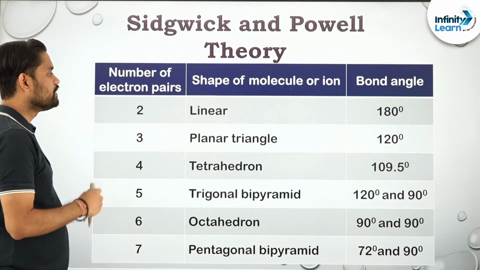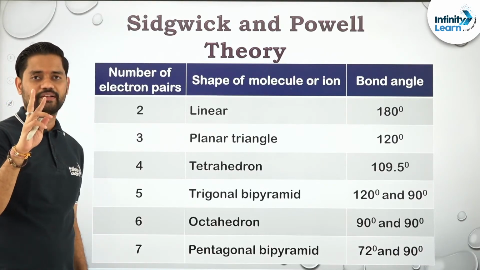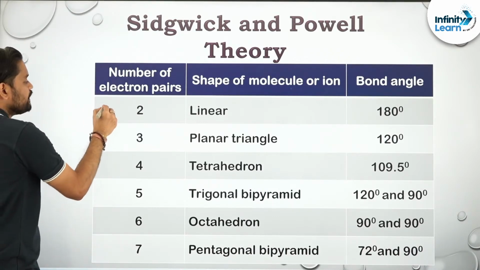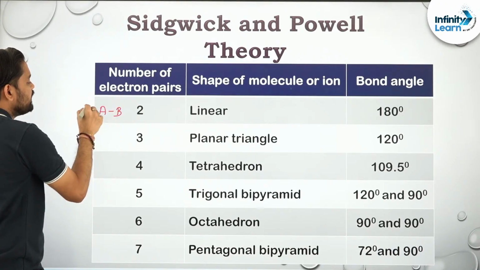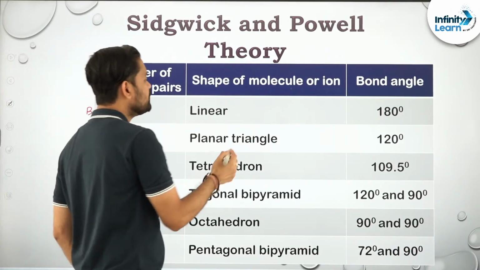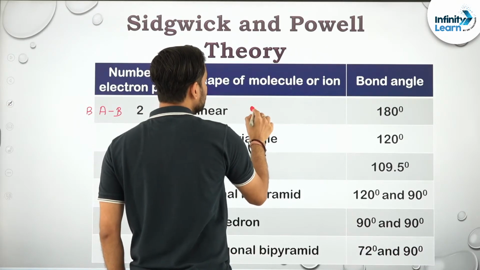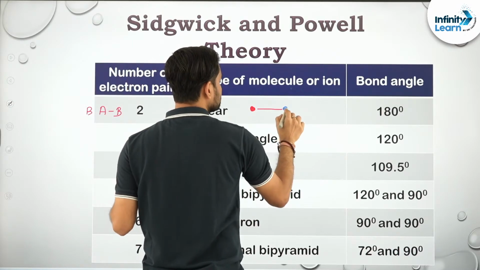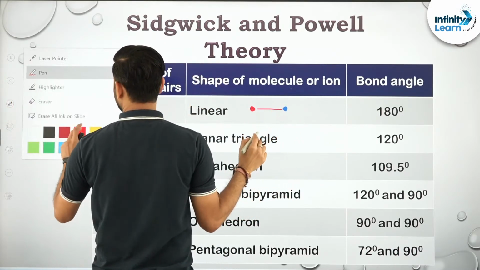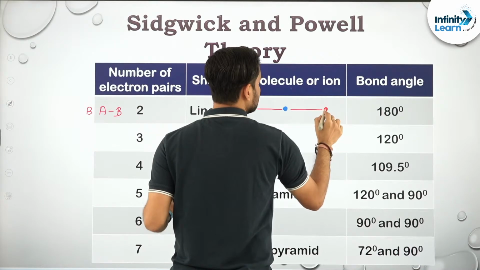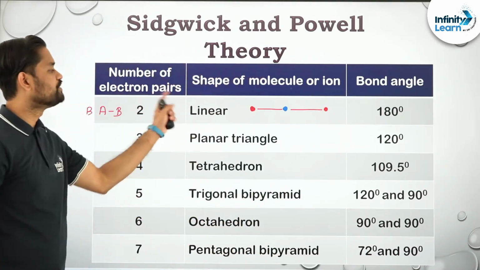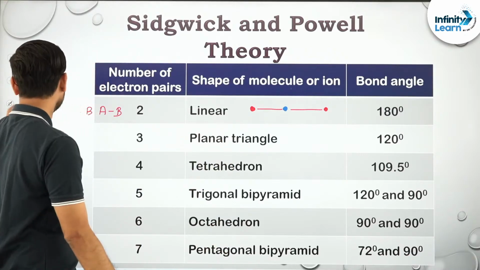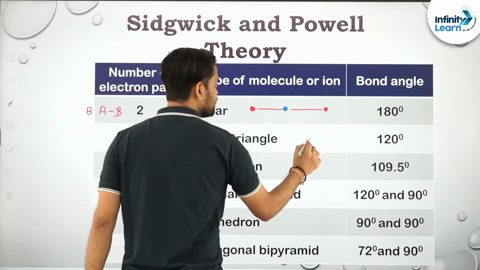According to them, they gave this particular table. If there are only 2 electron pairs, that means only 2 side atoms. Suppose A is the central atom and B's are the side atoms. They can be arranged in a linear way, like this. So its structure is linear. If there are 3, it becomes triangular planar, something like this.